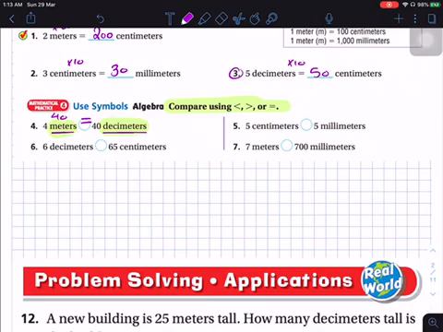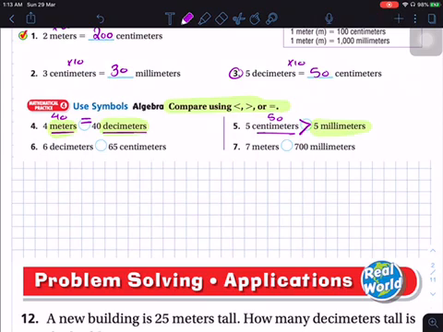Question 5. 5 centimeters and 5 millimeters. The smallest one is millimeters, so keep it as it is, no need to change. But the greatest one is centimeters, and to convert into millimeters, you multiply by 10, so it will be 50, so this one is greater.